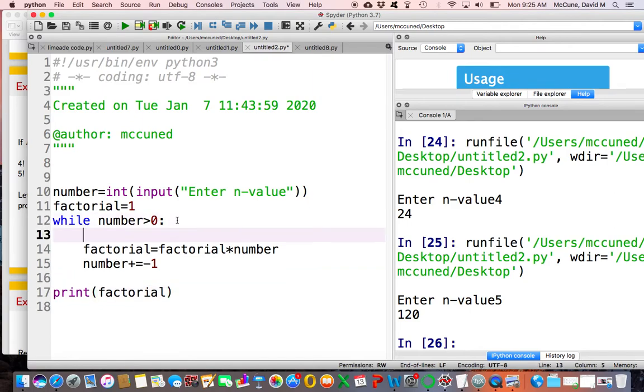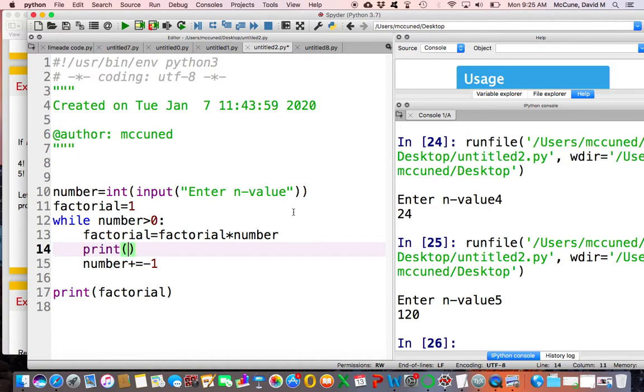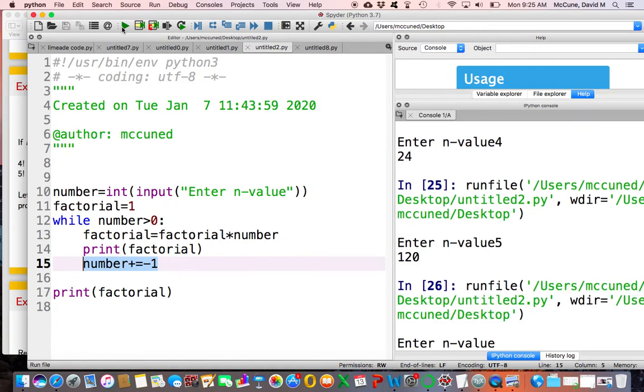Okay. So again, if you're confused as to how this loop is working, let me just print what the factorial is at each step. Initially factorial is 1. I have no information yet. But then the first thing that happens is factorial becomes multiplied by number, and the number gets decreased by 1. So then I multiply factorial by its old value times this new number, and so on.